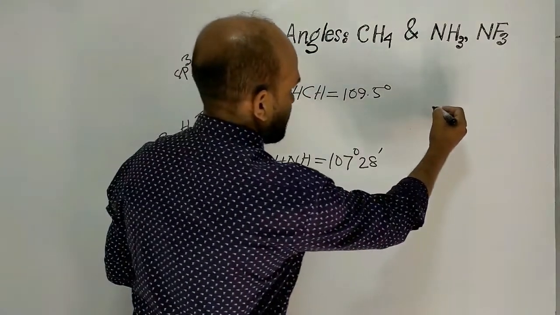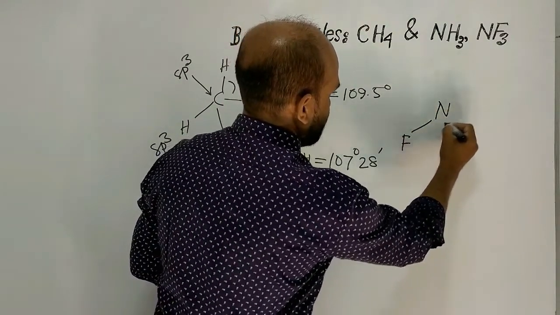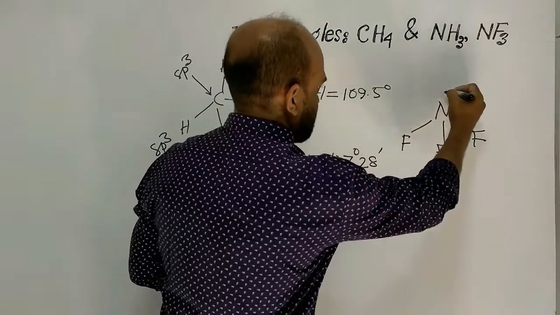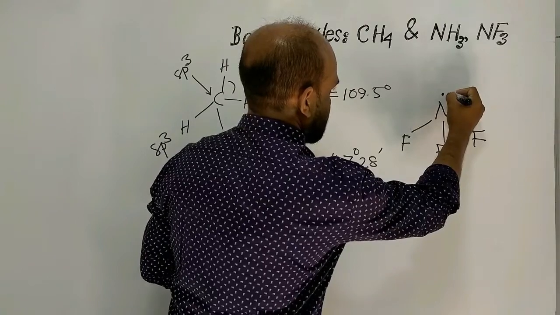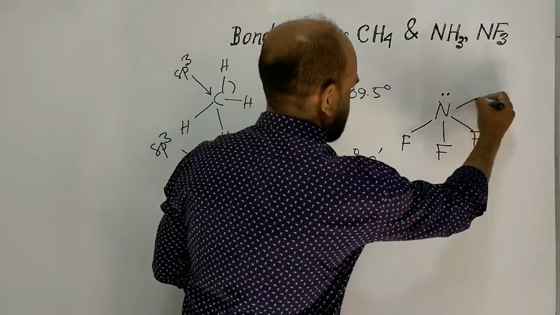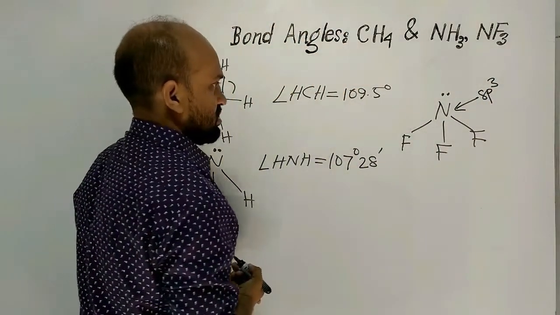In case of nitrogen fluoride, the structure formula of nitrogen fluoride is this. Here also nitrogen carries one pair of electrons. This nitrogen is sp3 hybridized as well.